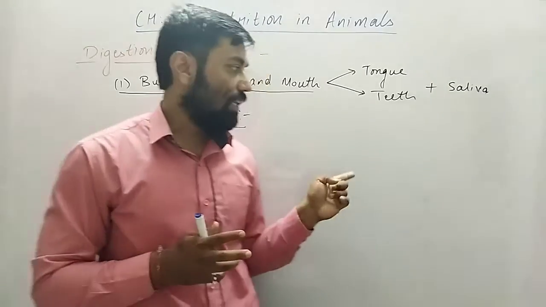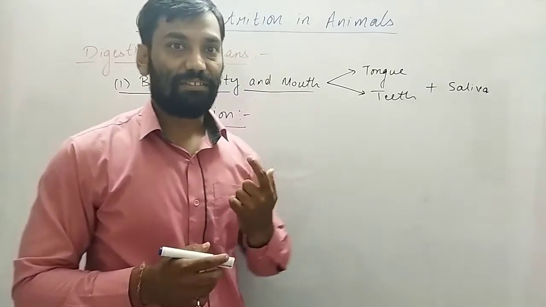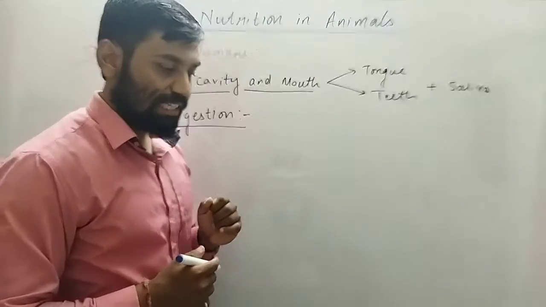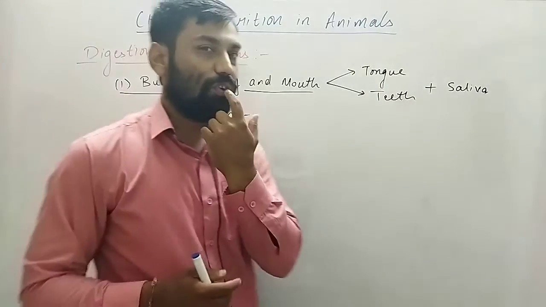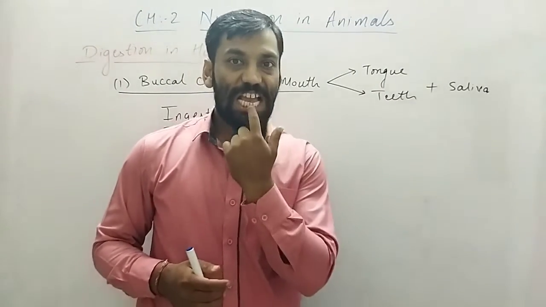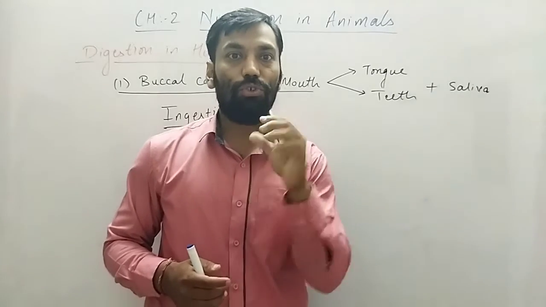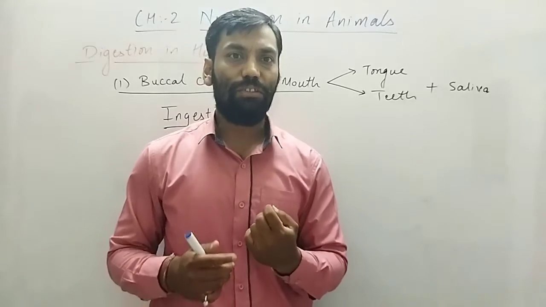You can see the very first teeth over here, that is incisors, right? What do you do with these? You bite, right? If you want to bite something, which teeth do you use?